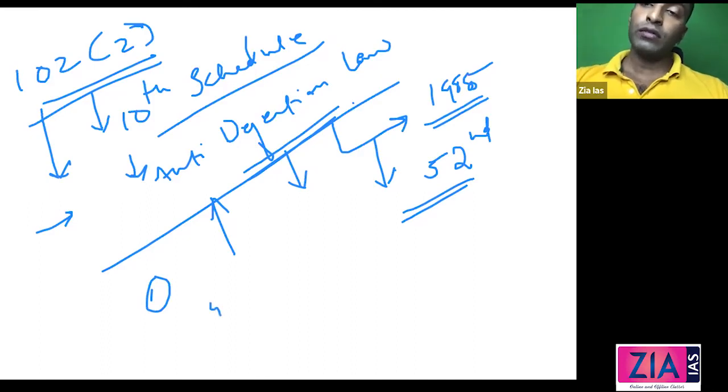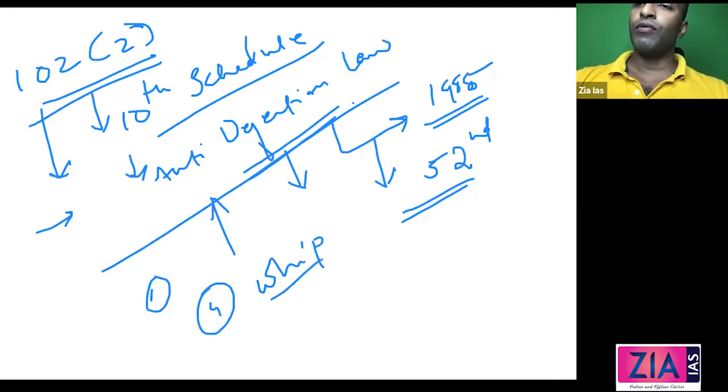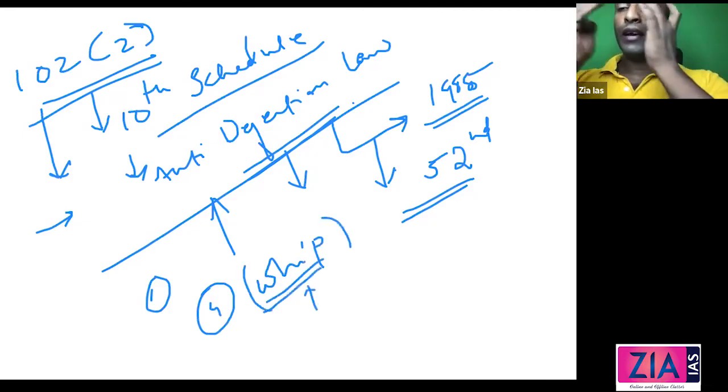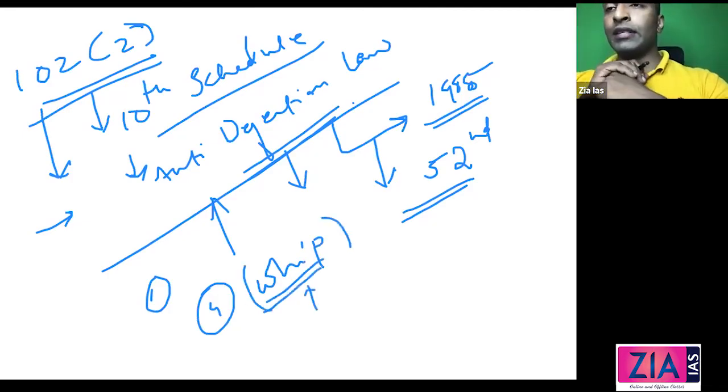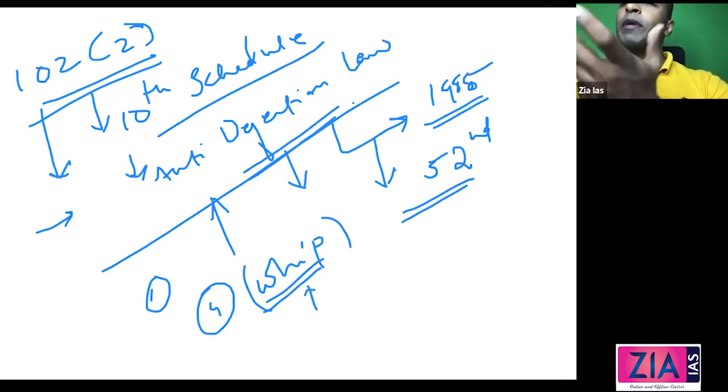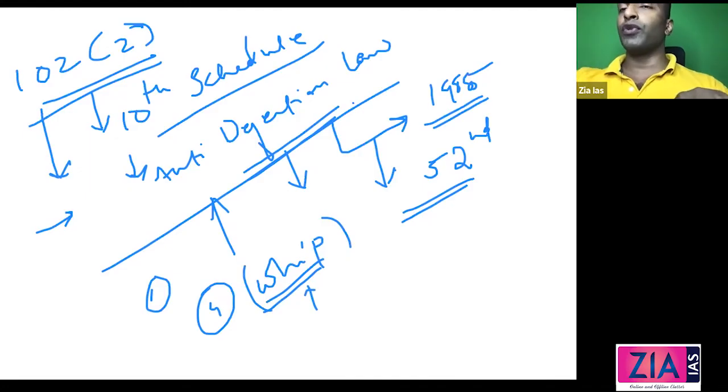What is the fourth one? Fourth one: if you disobey the whip. Whip, I have told you, right? Yesterday, when we discussed elections and secret ballot and open ballot, I told you that in a secret ballot no whip is issued. In an open ballot, a whip is issued that you have to vote for this person, like the election of the speaker, based on the whip which is issued. So if you vote against the whip or what your party says, that will be considered defection.